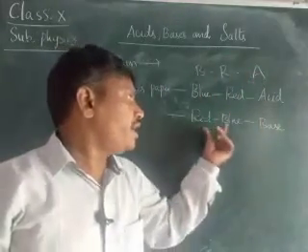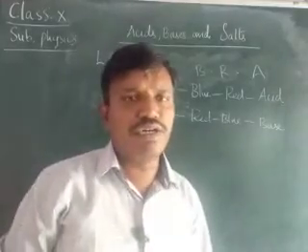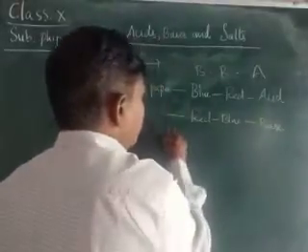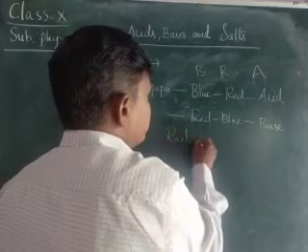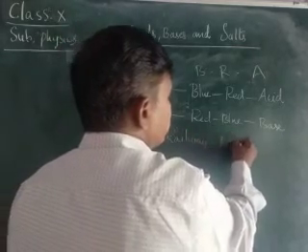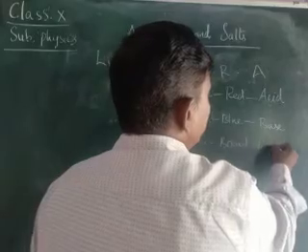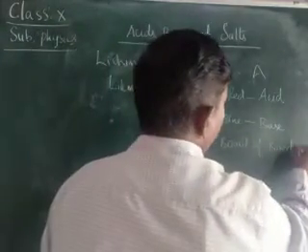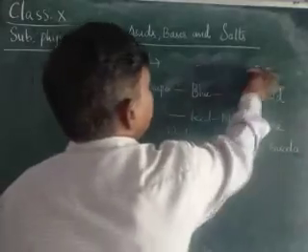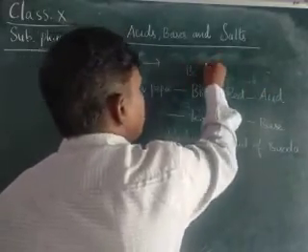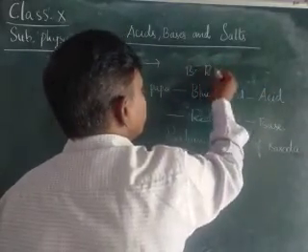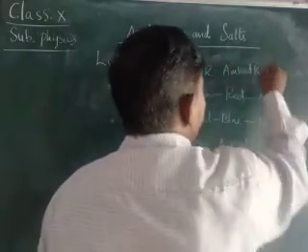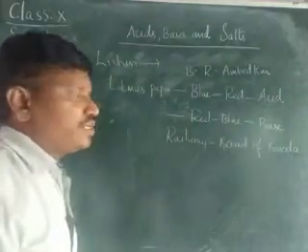Next, red to blue. Red to blue: Railway Board of Baroda. Baroda is a place, children. Normally, Bank of Baroda is there. Therefore, Railway Board of Baroda. Here, B.R. Bhimrao. B.R. Ambedkar. If we remember these two, we can easily identify which is an acid and which is a base.